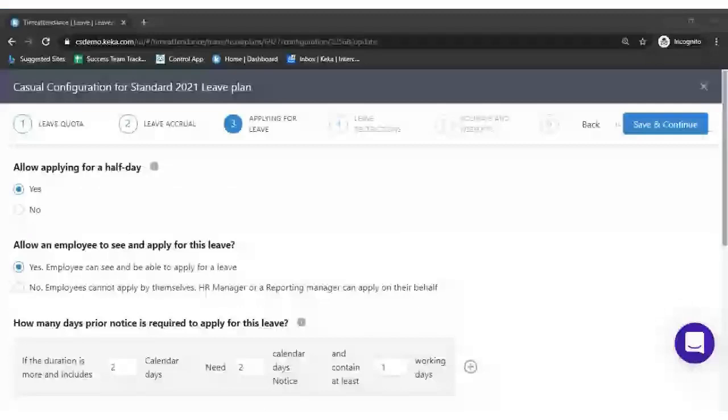Are we clear on this part? So we can proceed to the next page, which is leave restriction.